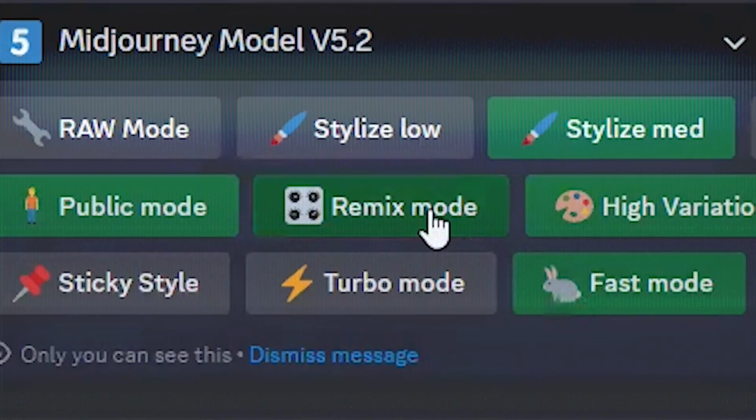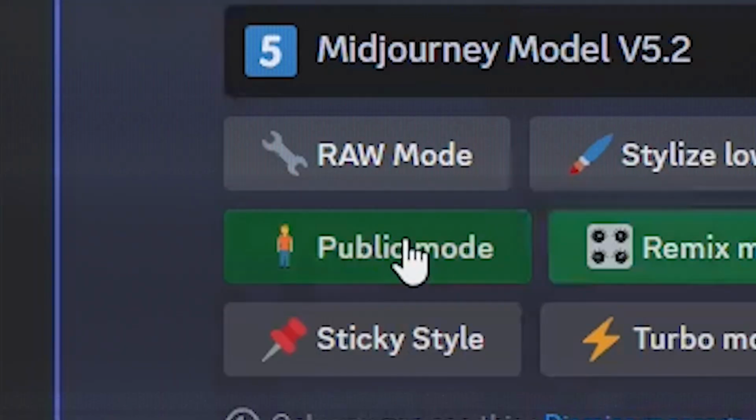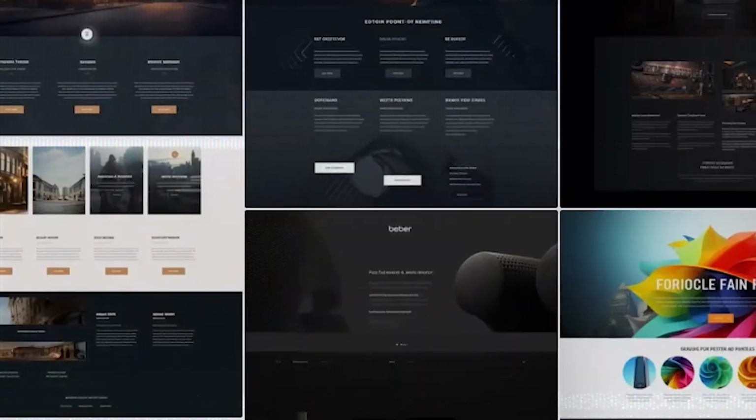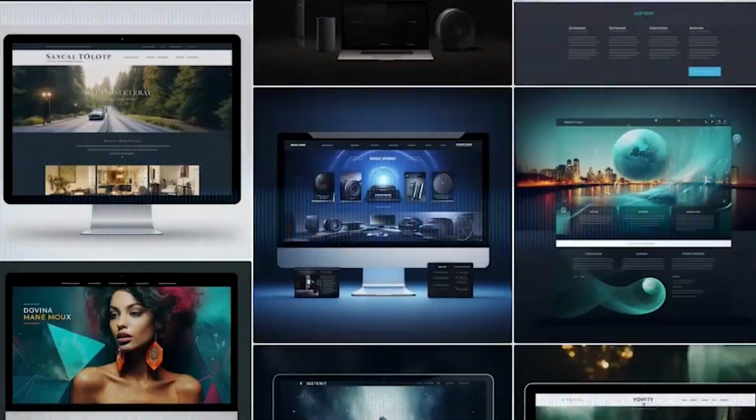Second, you might want to consider changing your remix mode. And last is stealth mode versus public. Now, you will choose which one of these works most appropriately based on whether or not you want your images published on the Midjourney website. For most businesses, we would rather not.